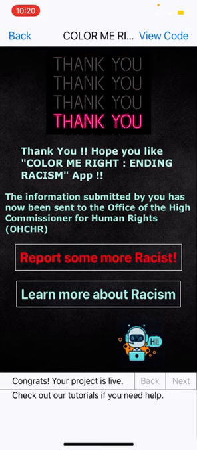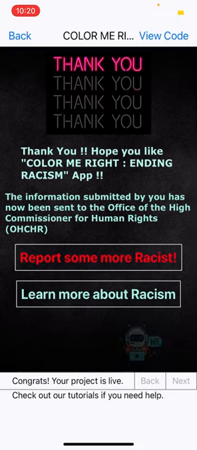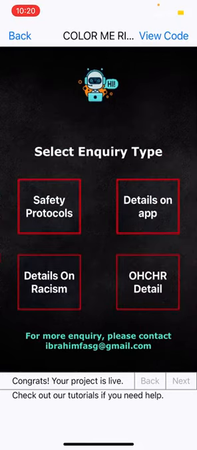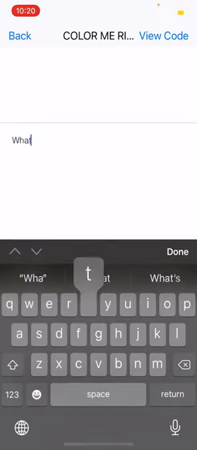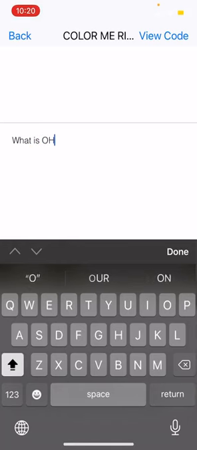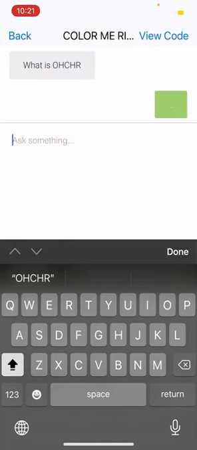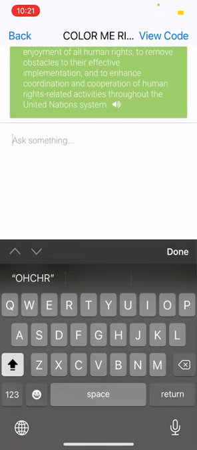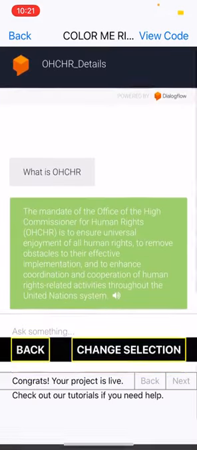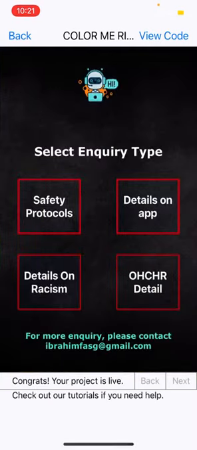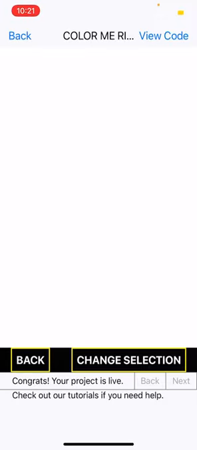Now, while working on any screen of the app, if you come across a confusion, just click on the chatbot icon and select any category you want. For example, OHCHR details, and it will lead you to a chatbot. And you ask it, for example, what is the full form of OHCHR? Or what is OHCHR? So it will give you the answer automatically. And to change the selection, you can just click on change the selection button.